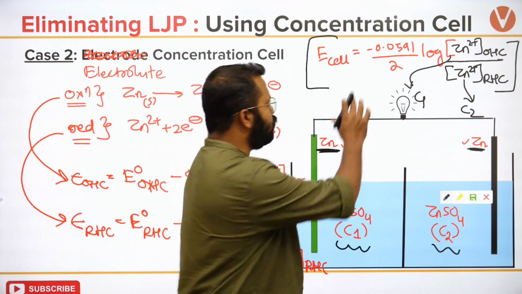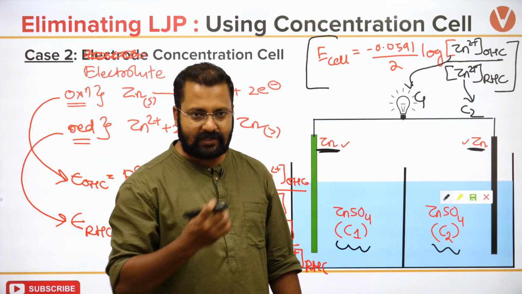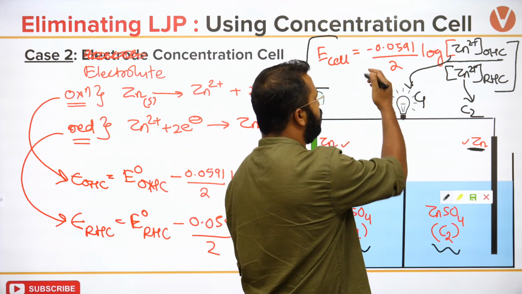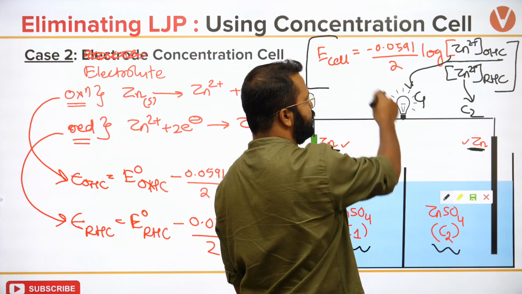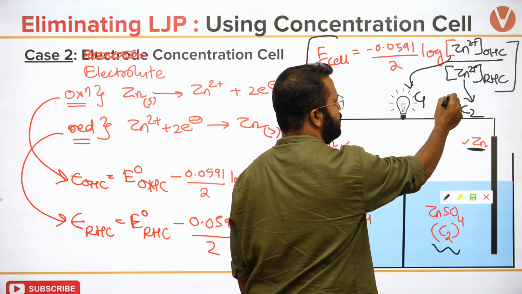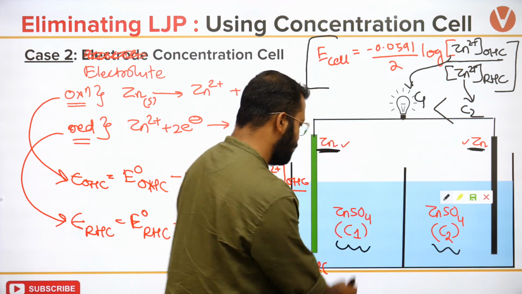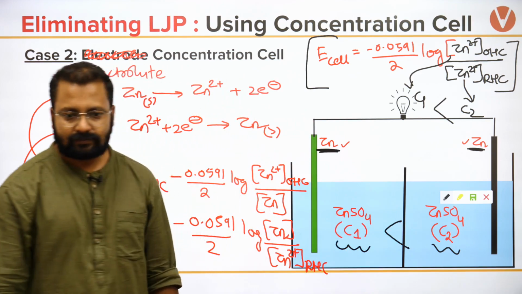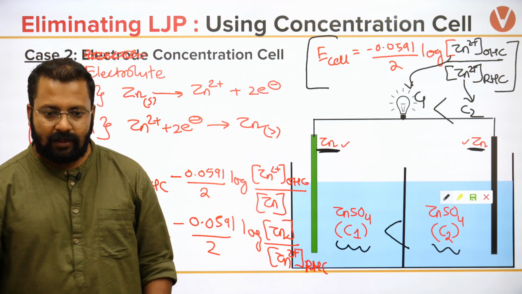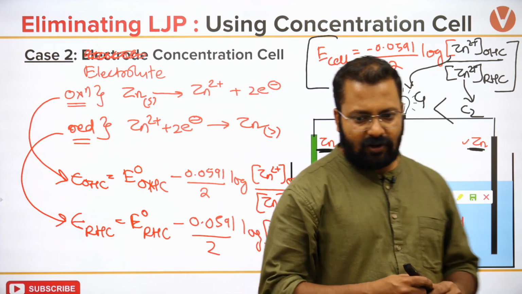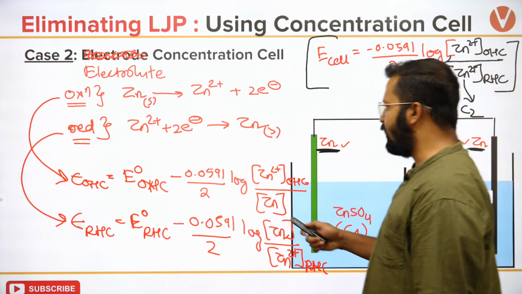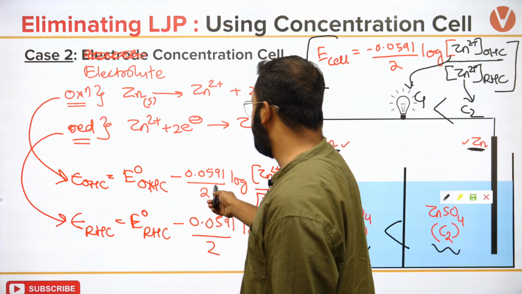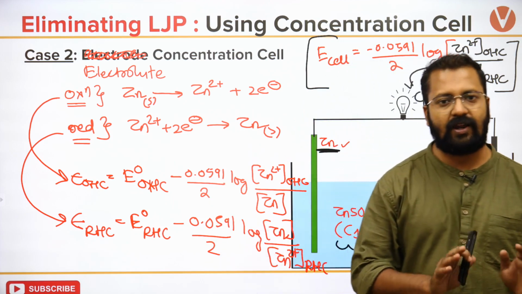Okay? So to make this work spontaneously, I need this to be positive. So the concentration in the oxidation half cell should be lower. So this concentration should be less than this concentration. Yes, the 2 is cancelled on adding, but that does not mean that this 2 represents the number of electrons exchanged in this equation.